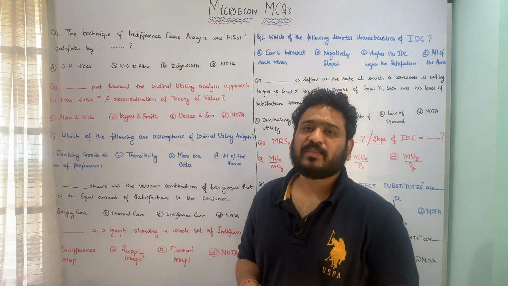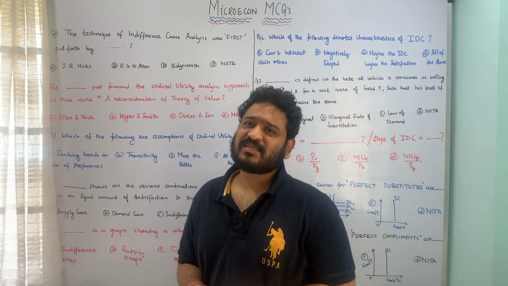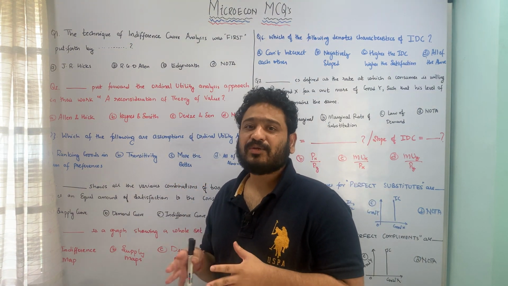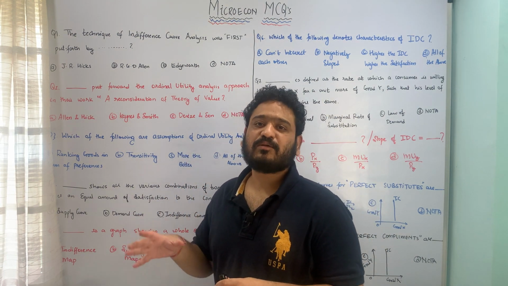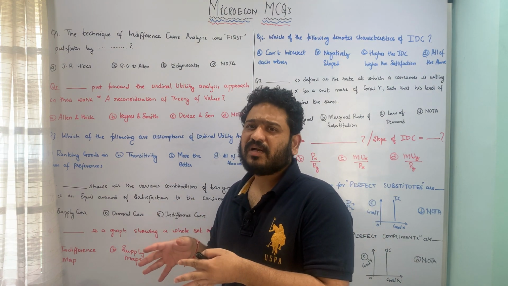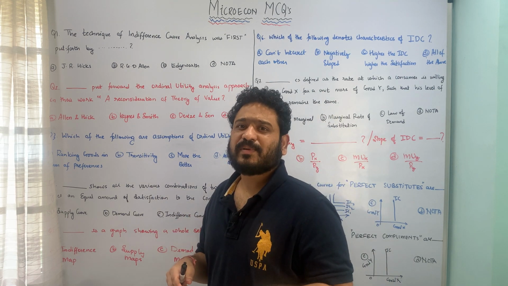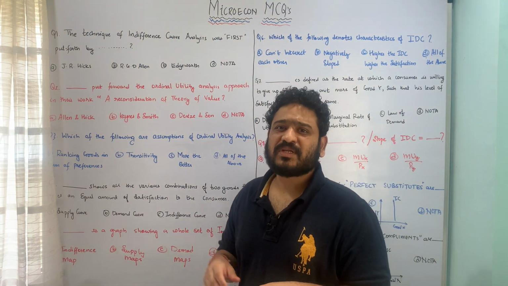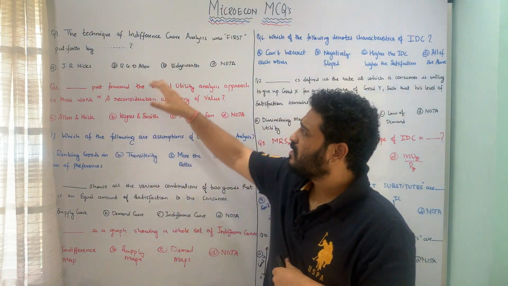In today's class, I'll be dealing with multiple choice questions with respect to microeconomics, which is the economics special paper for SYBA as well as MA Part 1. In the previous class, I've dealt with some of the multiple choice questions from chapter 1 and 2. In segue of the same, in this class as well, I'm going to look into some of the important MCQs with respect to chapter 2, which is talking about marginal utility analysis and ordinal utility analysis, or cardinal and ordinal utility analysis. In the previous lectures, we have covered questions with respect to cardinal or marginal utility analysis. In this class, I'll be talking in greater details some of the important MCQs with respect to ordinal utility analysis. So let us look at it.